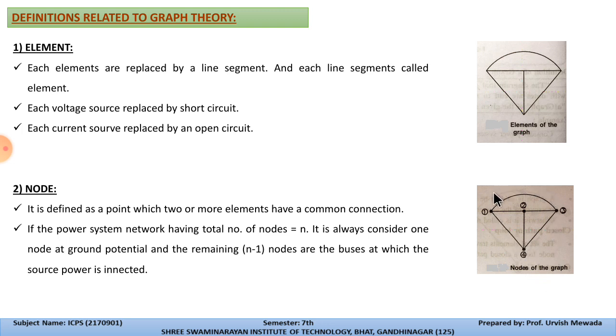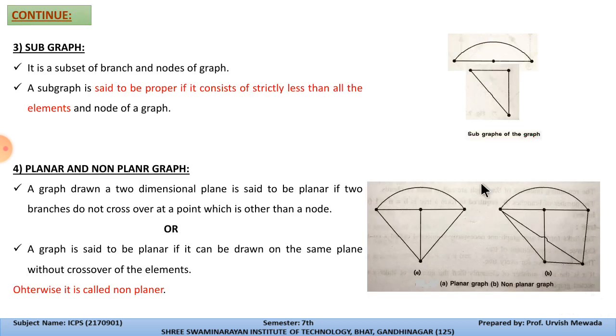So at this point the source power is injected, and this point will act as a ground potential node. So these are the nodes of this particular diagram or graph. Now the third important definition is subgraph. Basically, a subgraph is a subset of the branches and nodes of the graph. So we are taking one part from the graph. This is one part, and this is a second part.